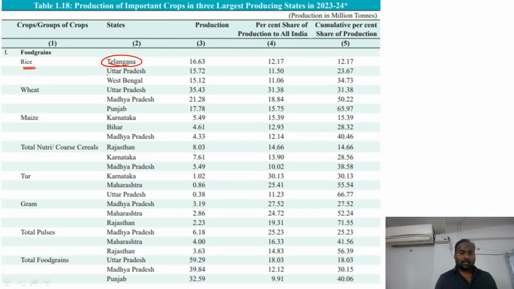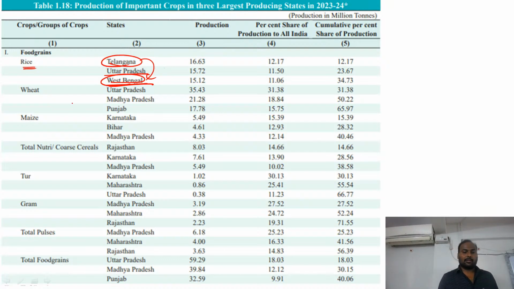Then obviously you take Uttar Pradesh. Uttar Pradesh, being a state with a good amount of irrigation facilities and a good amount of alluvial soil, has become the second leader. Again, West Bengal is in third position. Generally, West Bengal was once the leader, and now it has come to the third position. So now Telangana is the leader in the case of rice.